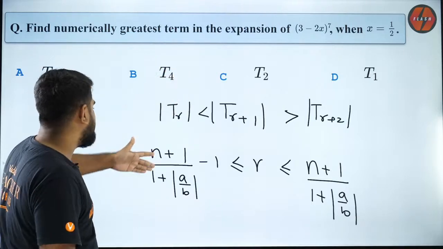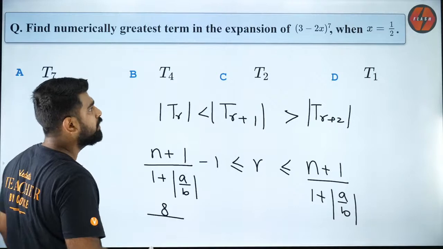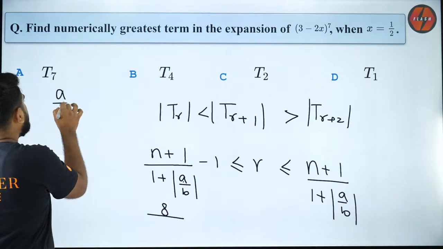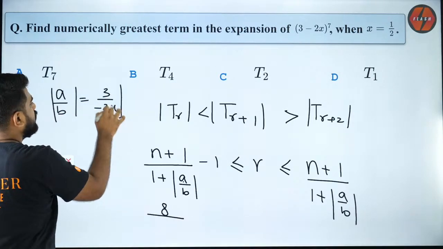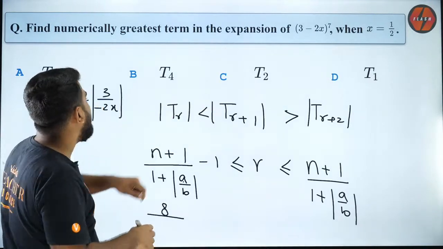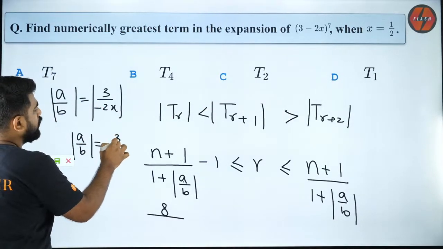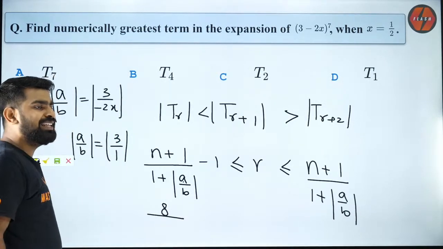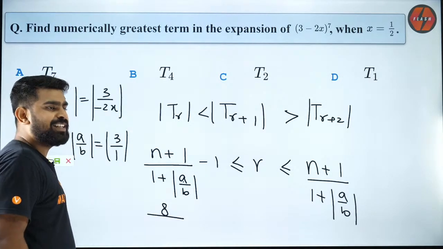So what is N? Just plug in the value. N is 7. So 7 plus 1 is 8. Then you'll have 1 plus 3 by minus 2x. So A by B is nothing but 3 by minus 2x. And what is x? X is equal to half. So if I put x as half, A by B is equal to 3 by 1. Don't you all agree? Everybody clear with it?